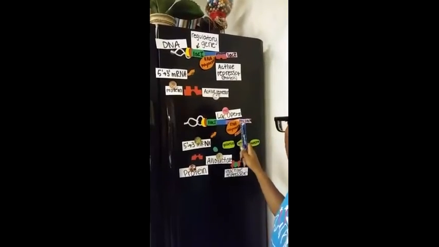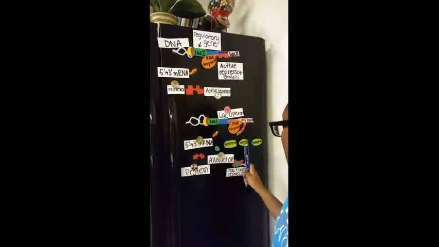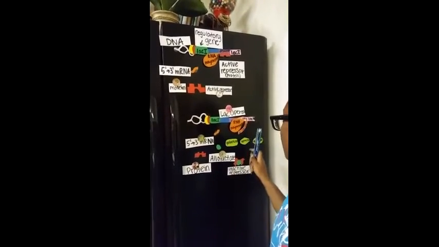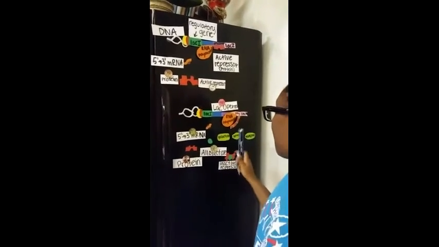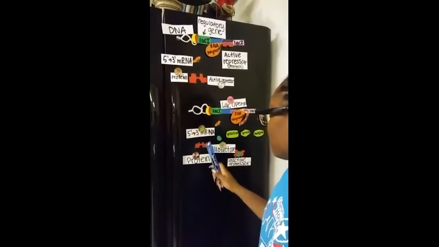The lacZ gene is responsible for galactosidase. The lacY gene is responsible for permease, and the lacA gene is responsible for transacetylase. The lacI gene is also responsible for the repressor protein.